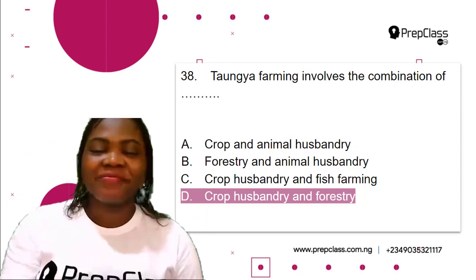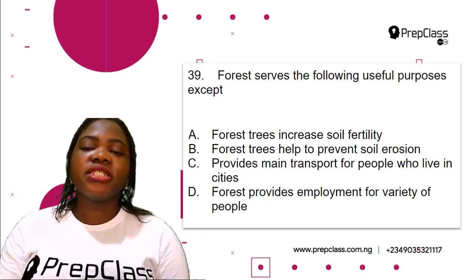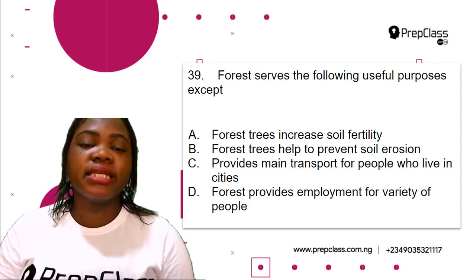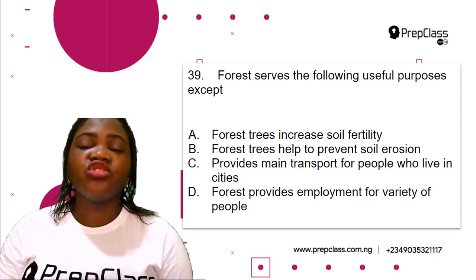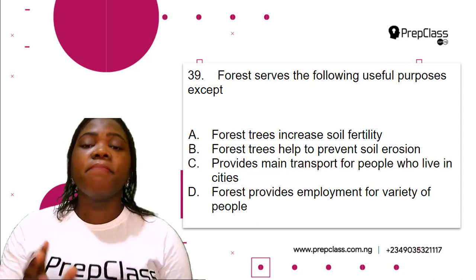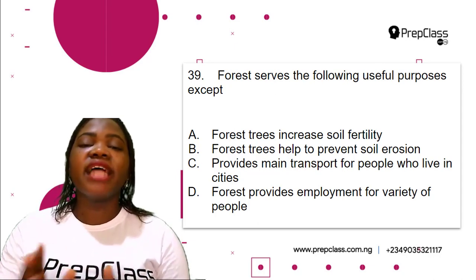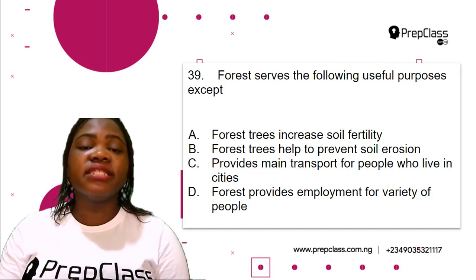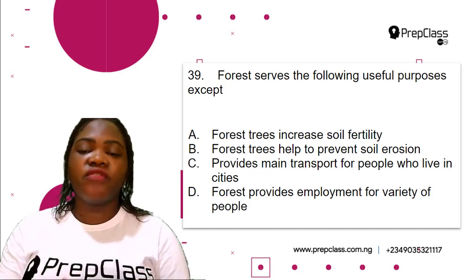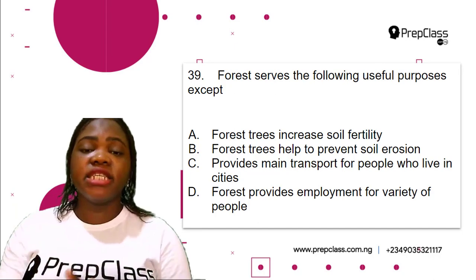Question 39. Forest serves the following useful purposes except A. Forest trees increase soil fertility. B. Forest trees help to prevent soil erosion. C. Provides main transport for people who live in cities. D. Forest provides employment for a variety of people.